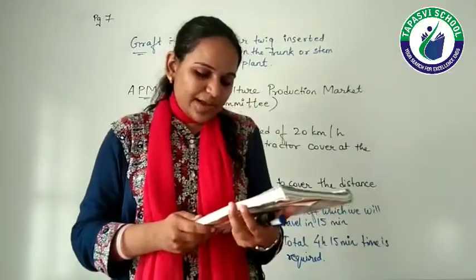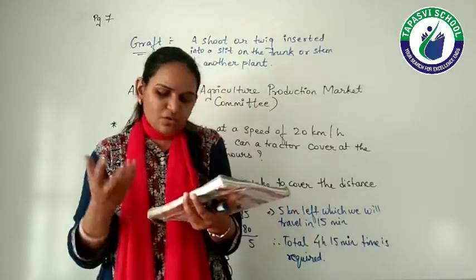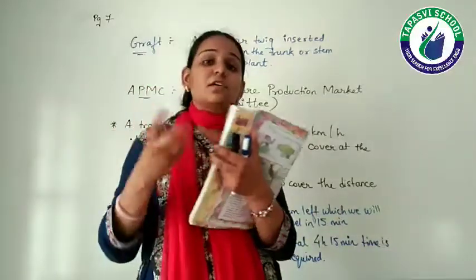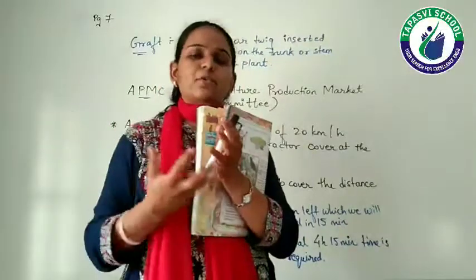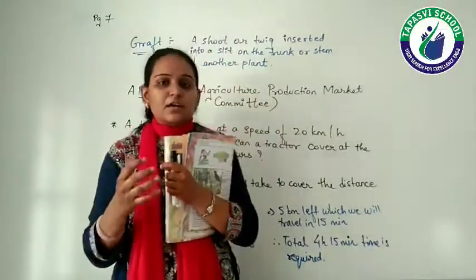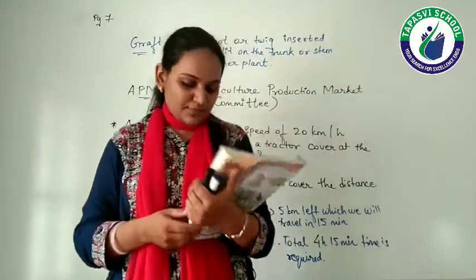To supply the mangoes to the market yard as early as possible, big or small vehicles are used. Big or small, whatever your requirement is, you use that particular means of transportation.